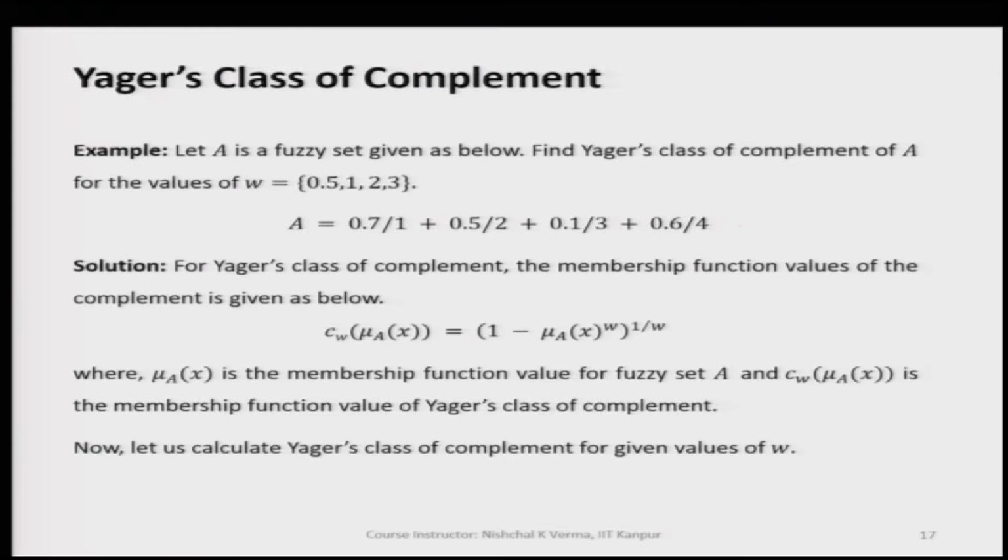So, we have a discrete fuzzy set here, and we need to find its complement. As we are interested in Yager's complement, we have to use this formula.